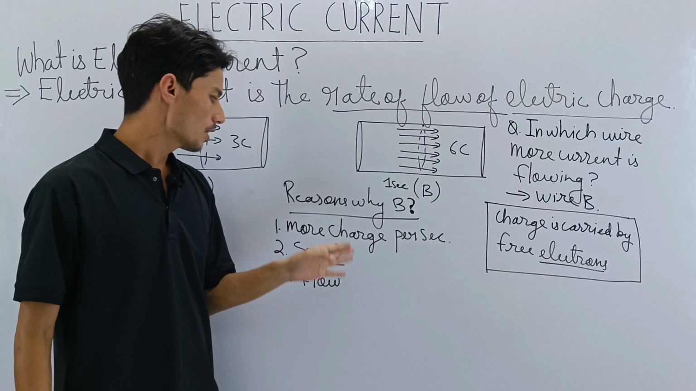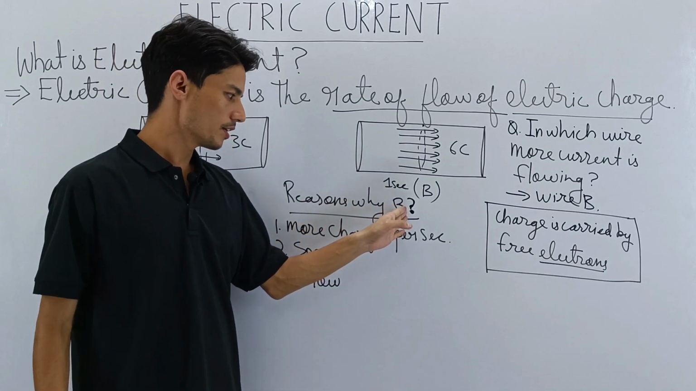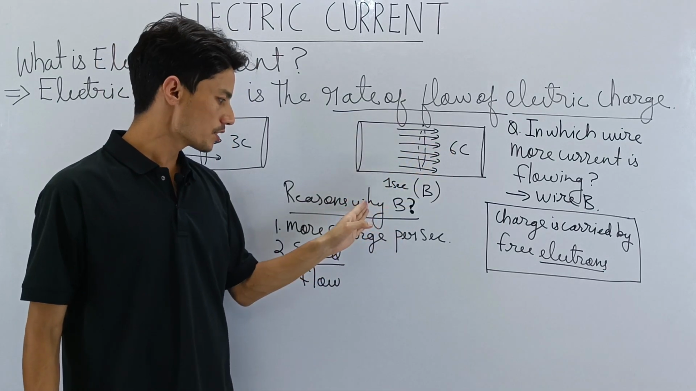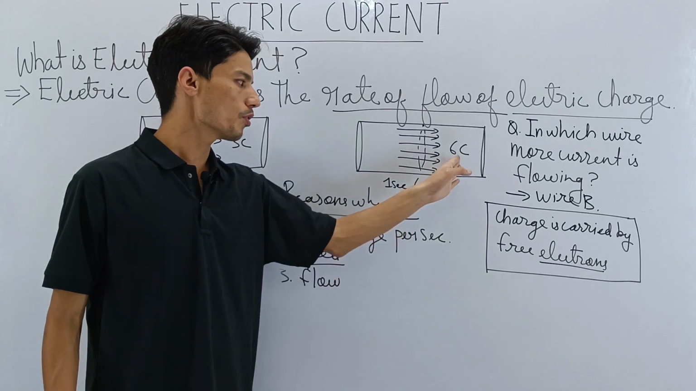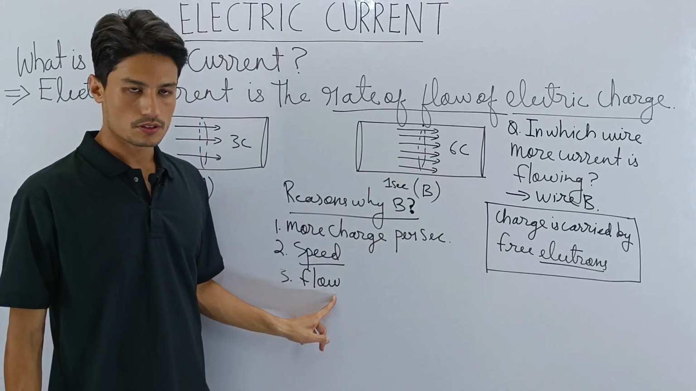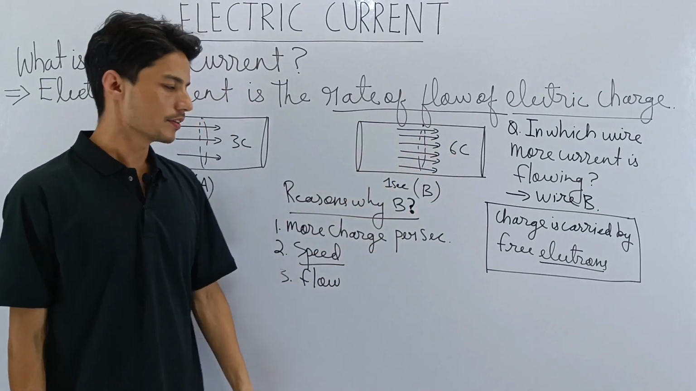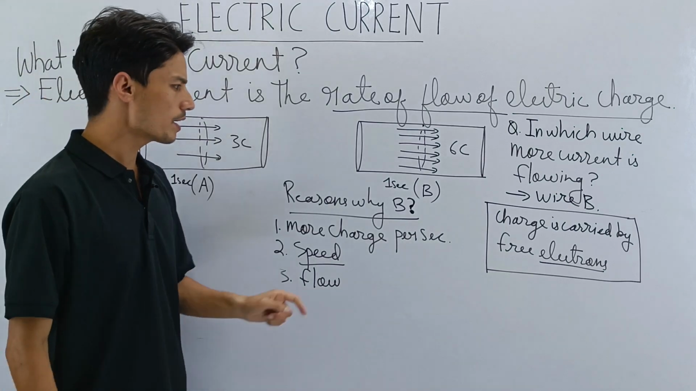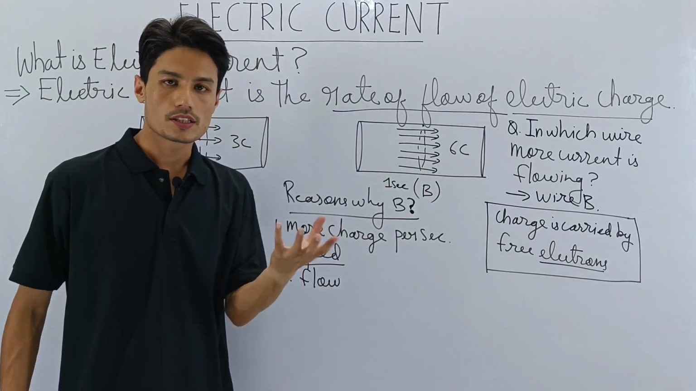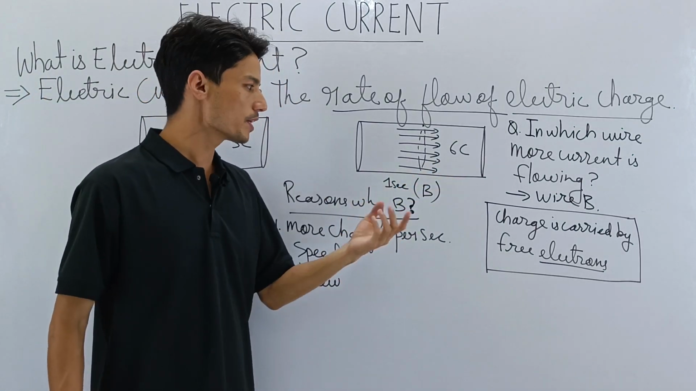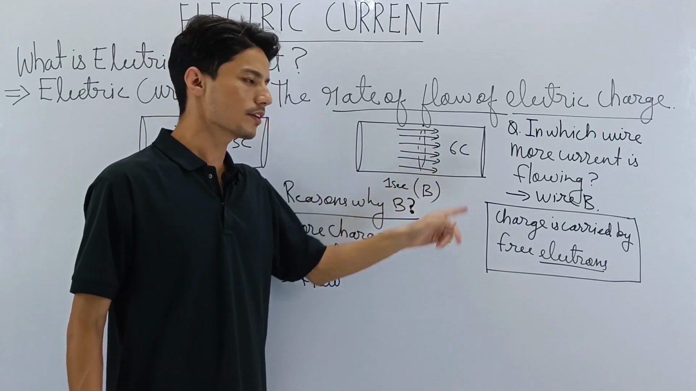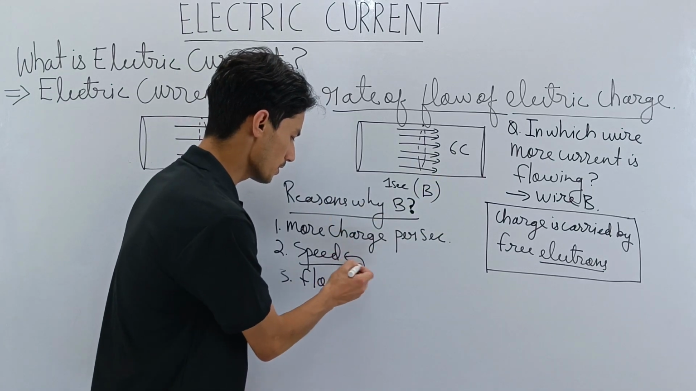Reasons why we are saying wire B has more current is because of flow also. Here the flow is more. Here the flow is less. Now why am I saying that the flow is more here? How should I explain to you what makes me say that? I said that the flow is more here because of the speed.